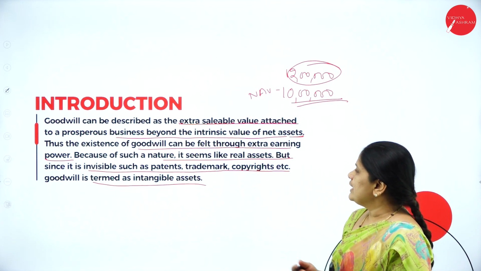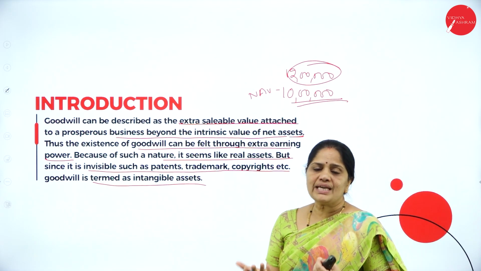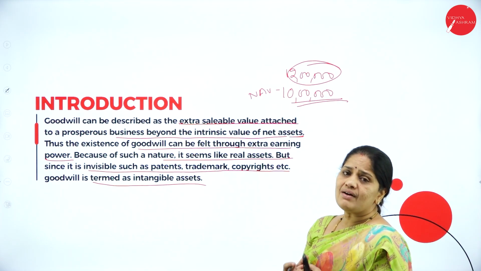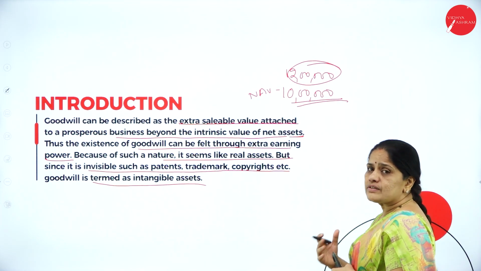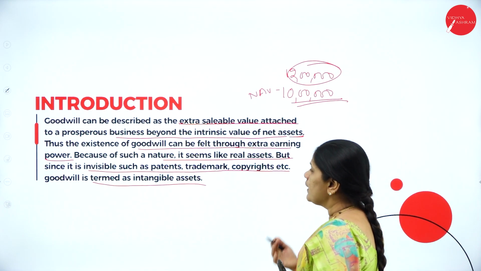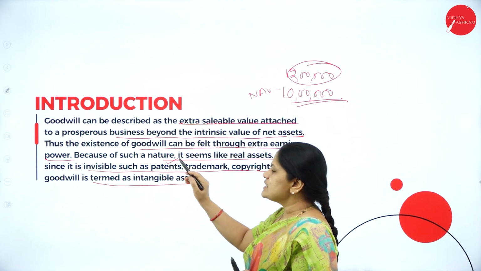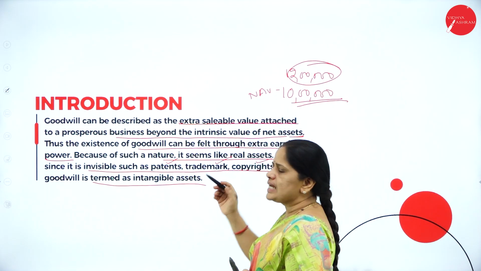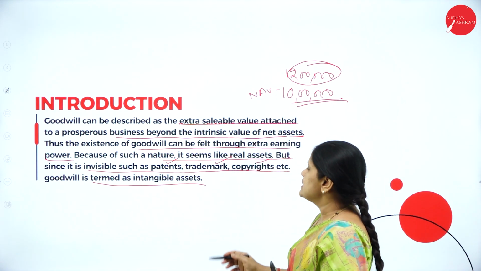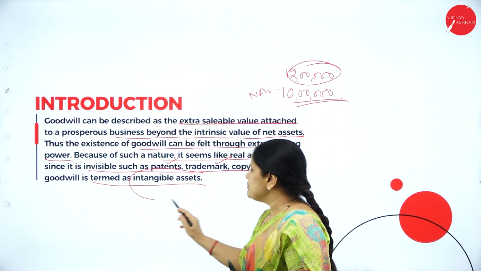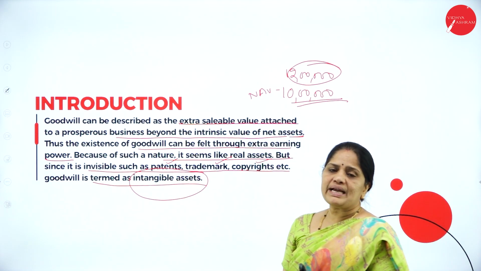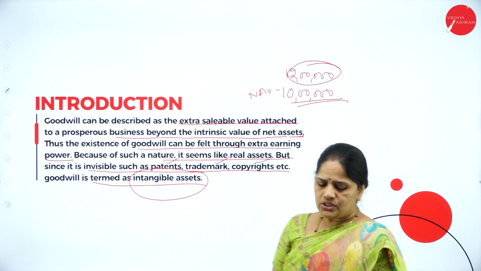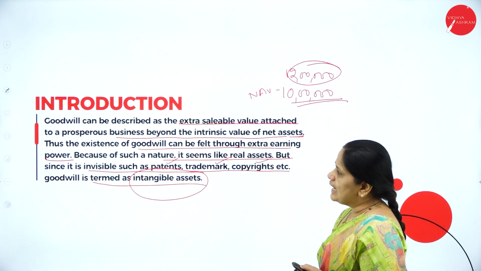So, this goodwill is invisible. We cannot see the goodwill, but we can know the value of goodwill when the business is being sold. It is an invisible asset like patents, trademarks, copyrights, etc. So, goodwill is termed as an intangible asset. Now, what do we mean by intangible? Intangible is that which we cannot see. So, it is an intangible asset.